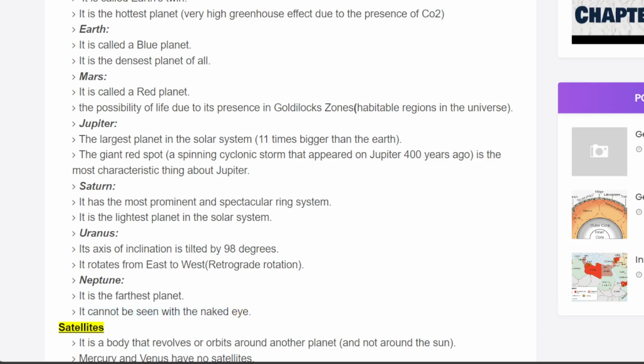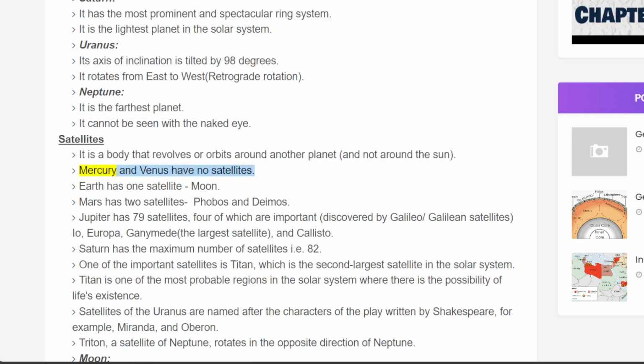Satellites. A satellite is a body that revolves or orbits around another planet, and not around the Sun. Mercury and Venus have no satellites. Earth has one satellite, the Moon. Mars has two satellites, Phobos and Deimos. Jupiter has 79 satellites, 4 of which are important, discovered by Galileo, the Galilean satellites: Io, Europa, Ganymede, the largest satellite,